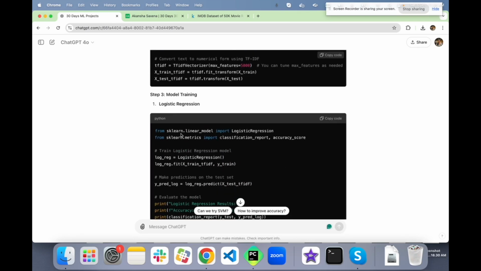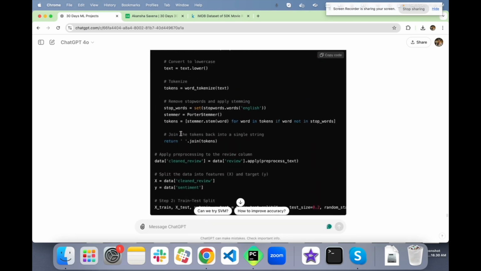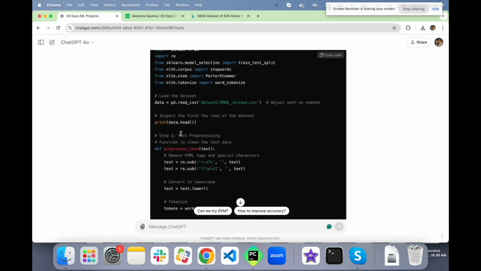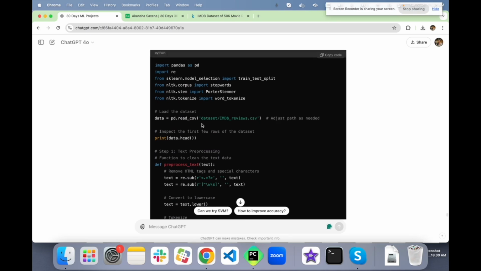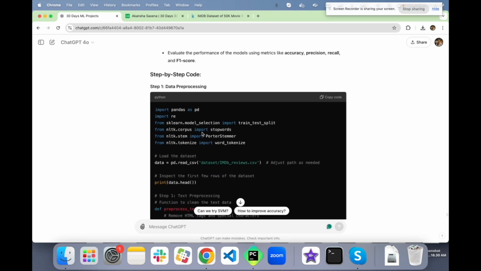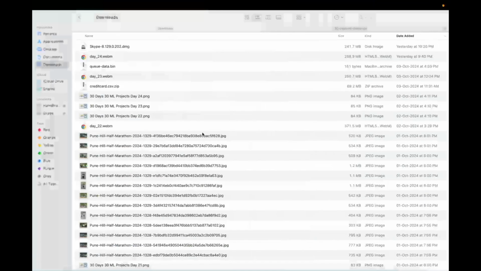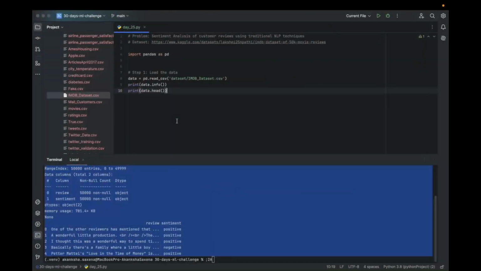I'll decide later if I have to use both models or one will be enough, because the problem demands us to solve it, not to compare the two models, right? So let's get started. We need to do step 2, data preprocessing.